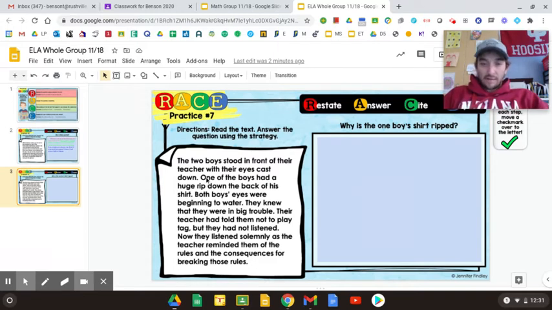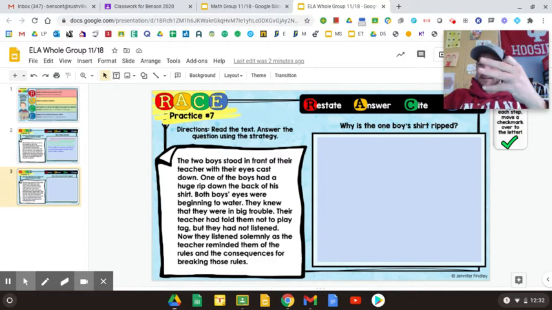A couple words I want to talk about in here. Solemnly means sad. Then you have consequences. Those are things that happen as a result. So if you hit somebody, you're going to get in trouble. Consequences. So your question is, why is the boy's shirt ripped? You're restating your answer: the boy's shirt is ripped because blank. Then you'll go into your evidence. Then you'll go into your explanation.